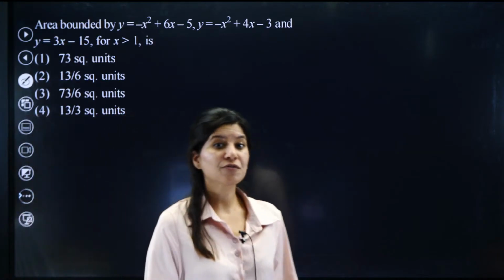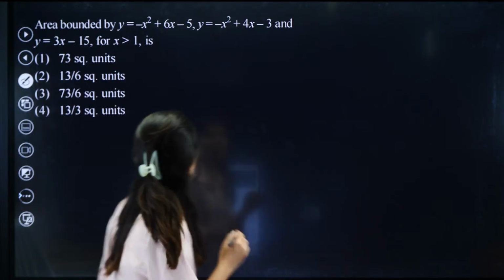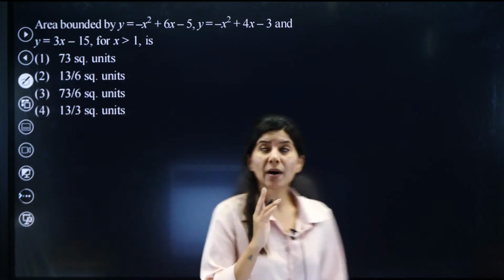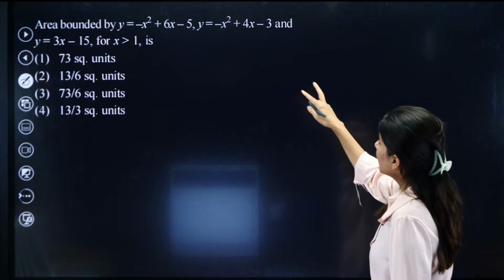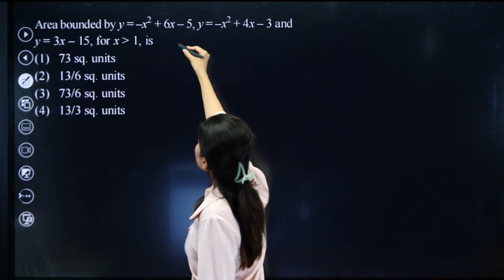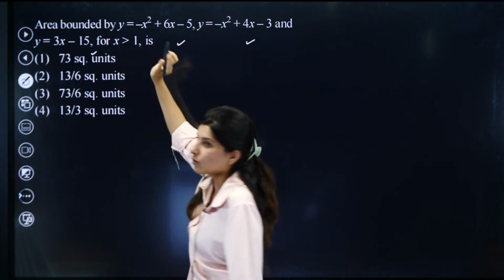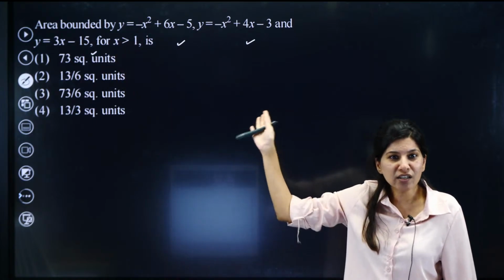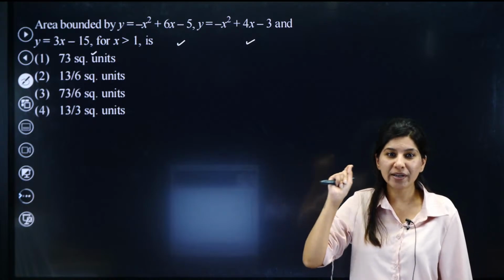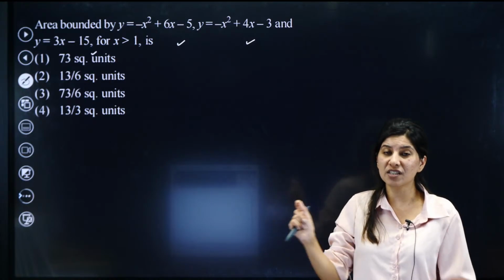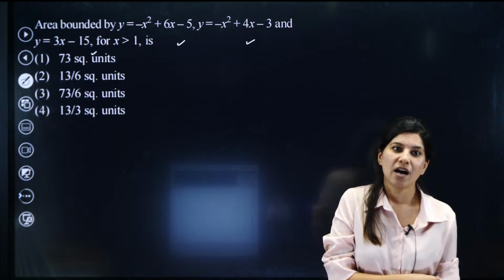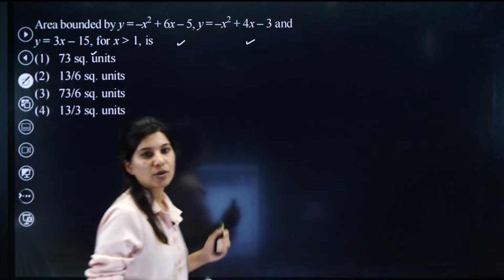Now we have another question from area under curve. Let's do a question from area under curve. So area bounded by a downward facing parabola, again a downward facing parabola, and a straight line. Can you clearly see that I have to spend a good time plotting this curve very precisely? I have to be very sure while I plot this curve.